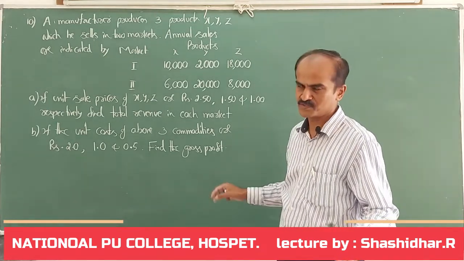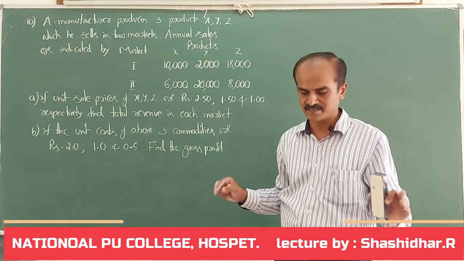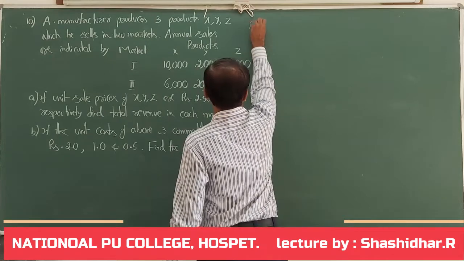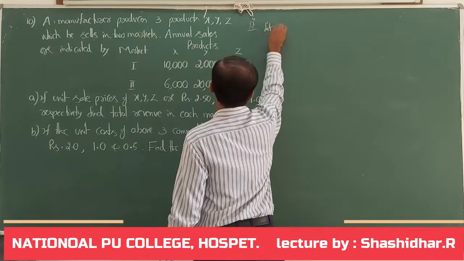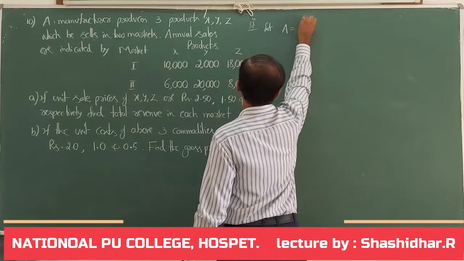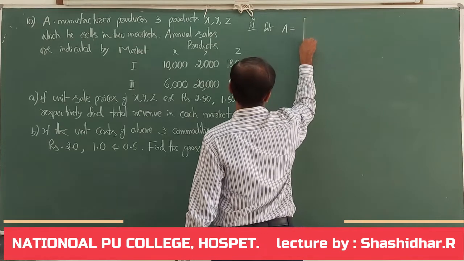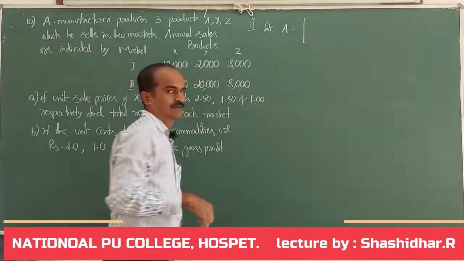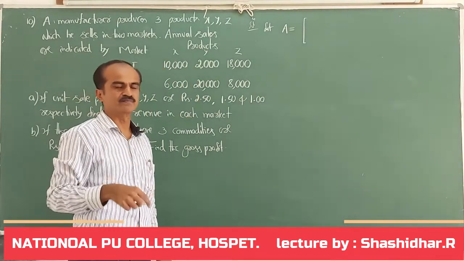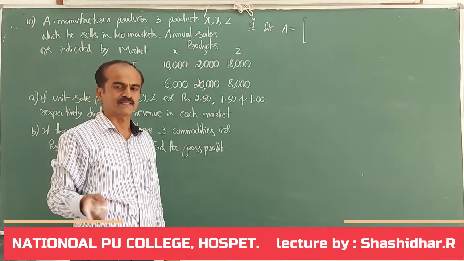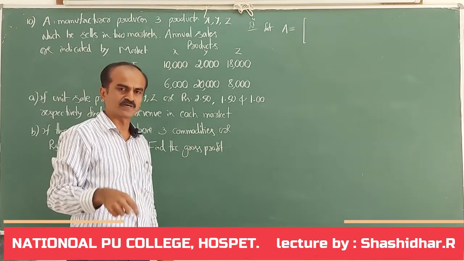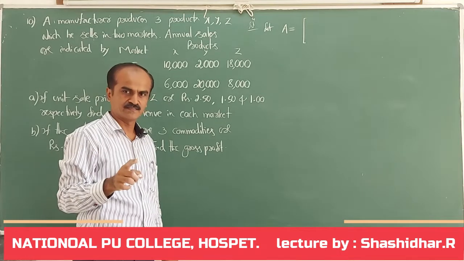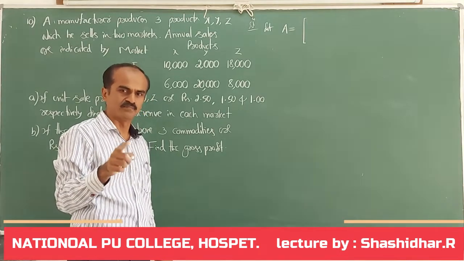Very simple question. Now let me write this given detail in matrix form. Let matrix A equal to: the first row represents the first market, the second row represents the second market. In this matrix, each row represents a market.